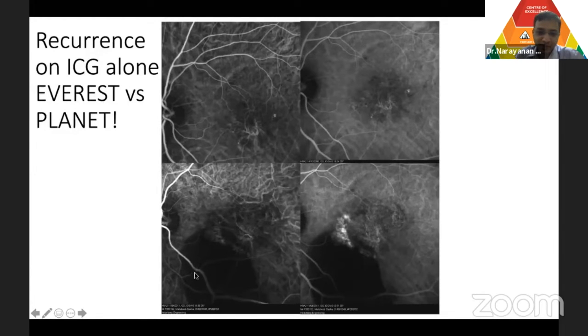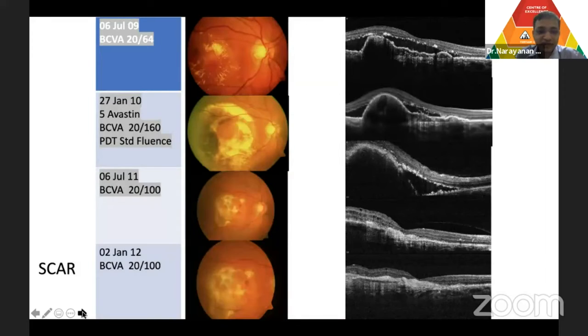But that's a debate. On the lower pictures, you can see that there is PED, there is fluid accumulation. So at this point of time, if there is fluid, then you have to treat. But just the presence of a network doesn't qualify for treatment. Obvious case in the last row, if you want to see, this patient has PCV treated multiple times. The bottom picture shows macular scar.